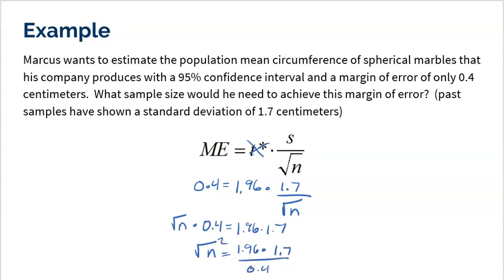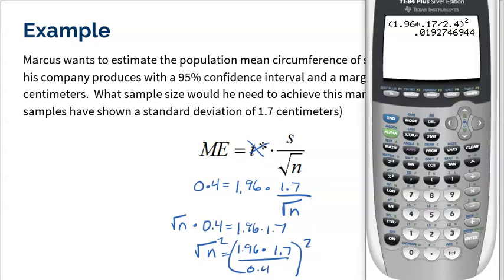And then you're going to go ahead and square both sides. Now, this is going to work out to make a lot of sense. So I'm going to have a parenthesis, 1.96 times 1.7 divided by 0.4. Put all that in parentheses and square it, and now all of a sudden I get an answer of 69.38. Always round up, so 70.